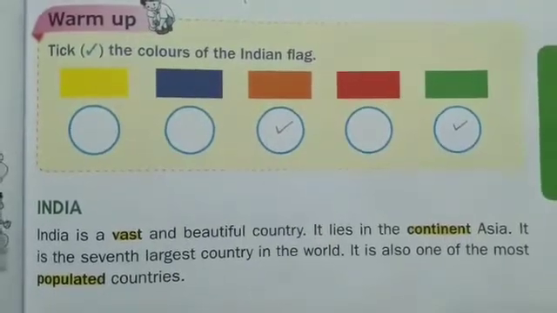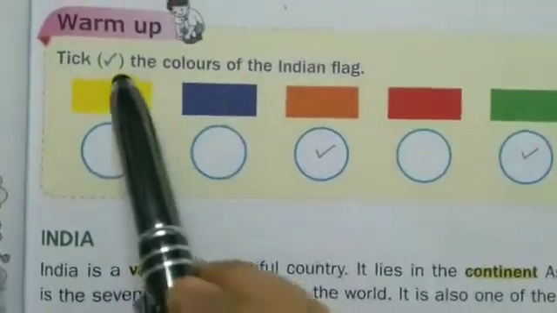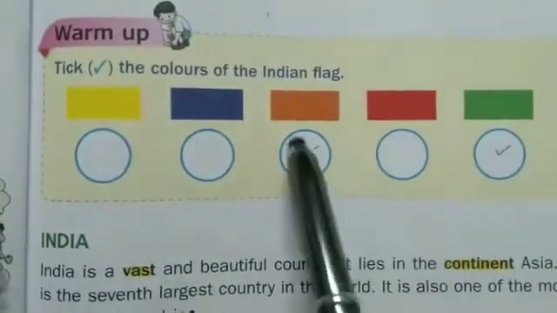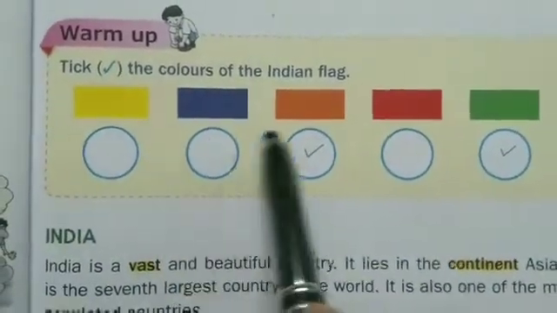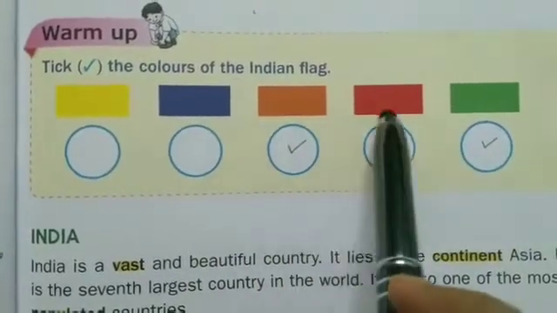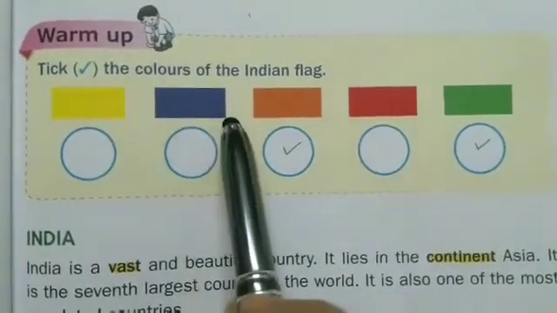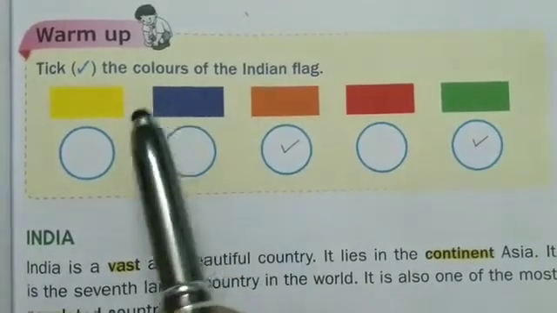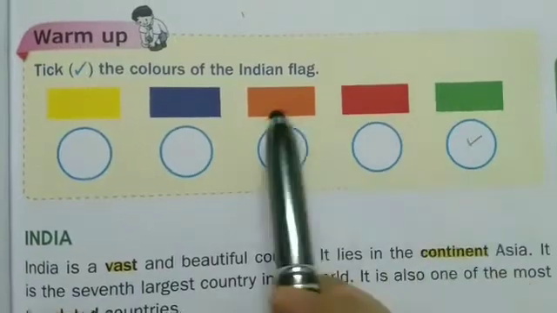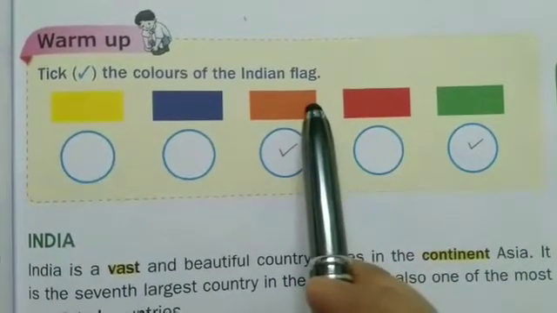So before we start the chapter, let's see the warm-up question. Take the colors of the Indian flag. Here 5 colors are there and we need to identify which colors are in our Indian flag. So this is saffron and this is green. These two colors are there in our Indian flag.